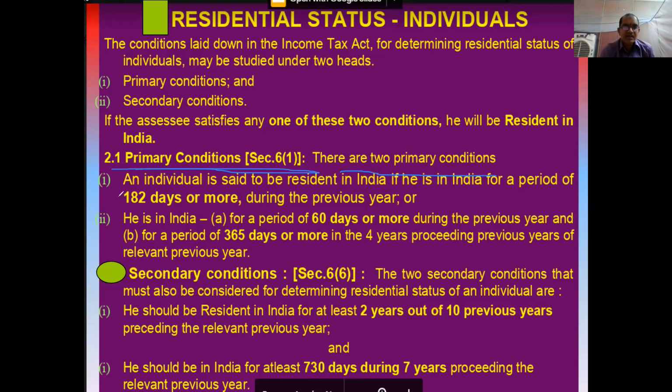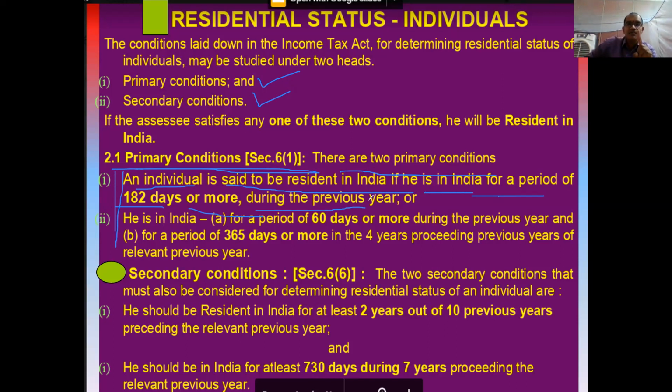There are two primary conditions. In each set, two conditions are there: in primary conditions two, and in secondary conditions two. Primary condition number 1, please note down: an individual is said to be resident in India if he is in India for a period of 182 days or more during the previous year. This is the first condition.